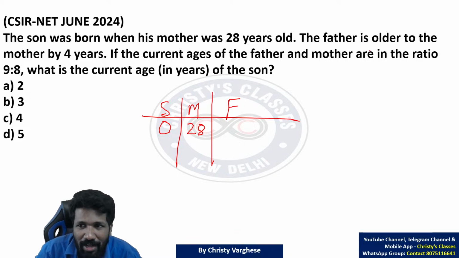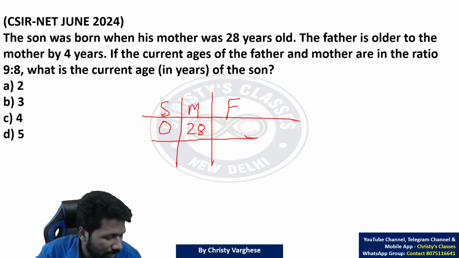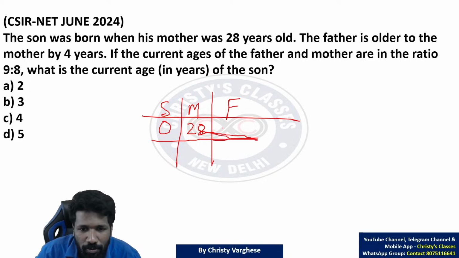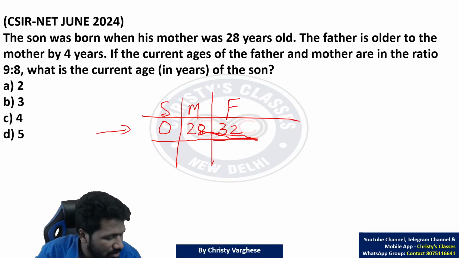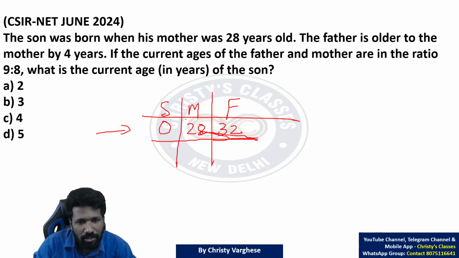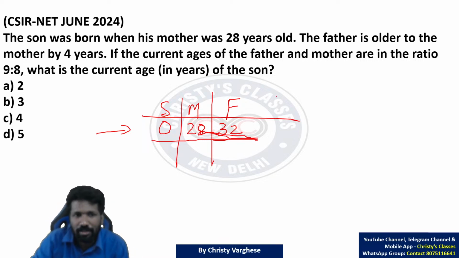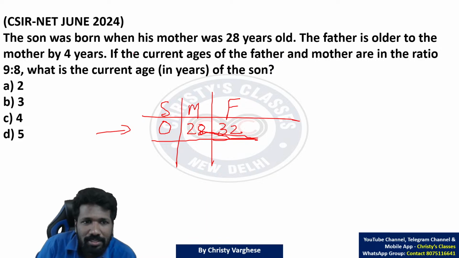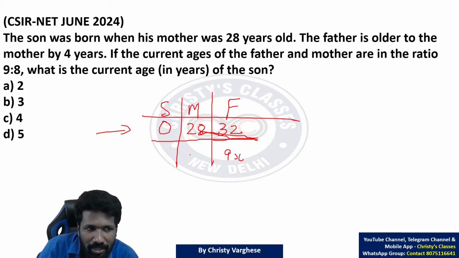So now father is older than mother by 4 years, means mother से भी 4 years ज़्यादा age है. So 28 plus 4, 32 होना चाहिए. The age at that time. This is at the same time instant. When son was 0 years, mother was 28 years, father was 32 years. Now the question says that the current ages of father and mother are in the ratio 9:8. मतलब father का age 9x है तो mother का age 8x है.